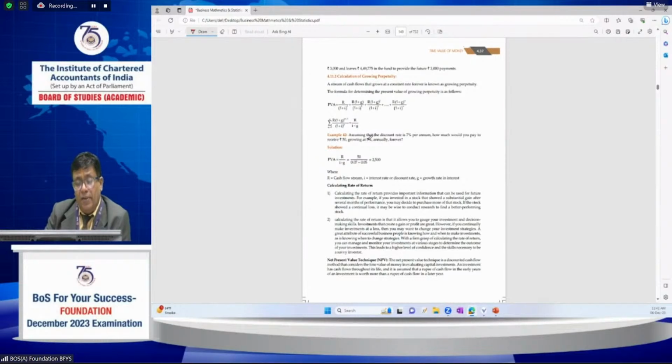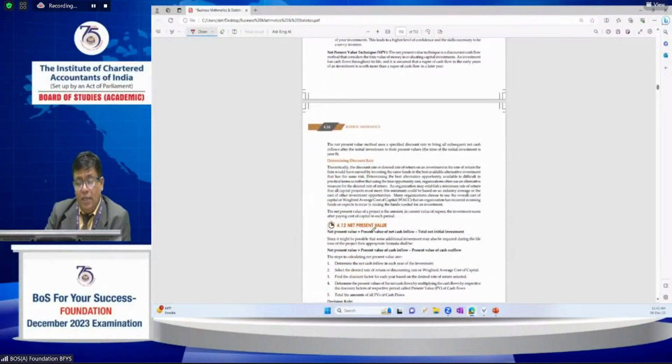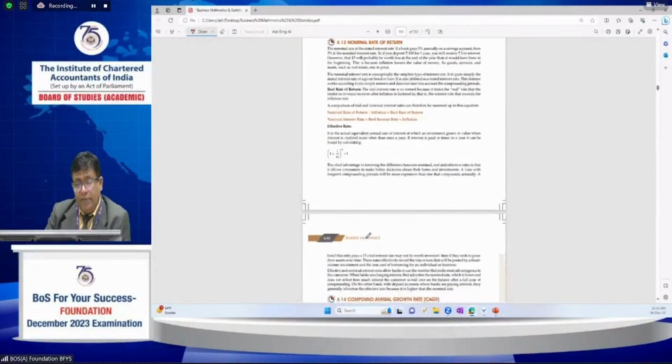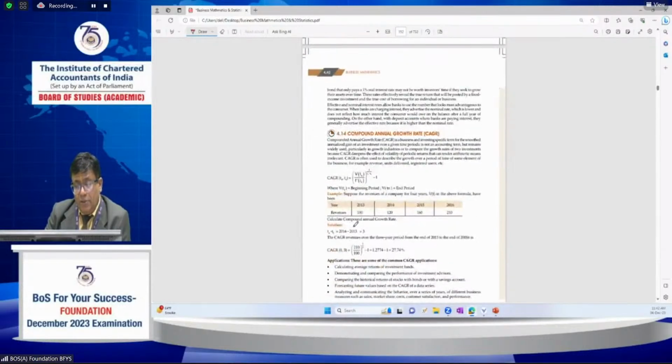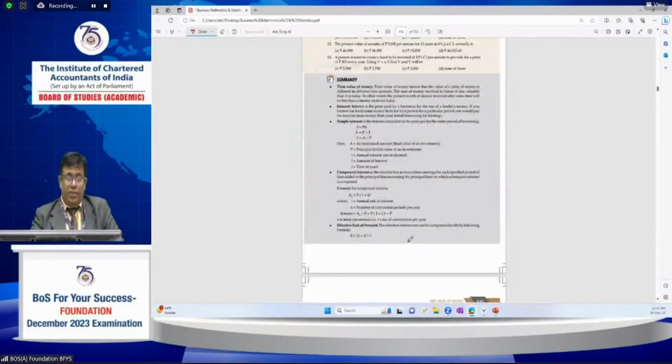Calculating perpetuity when there is a growth rate, where r equals i minus g. These kinds of questions have also been asked recently in the examination. And net present value, nominal rate of return, effective rate of return, and compound CAGR. Please look at these sums; they are also very important. Further, let us proceed.